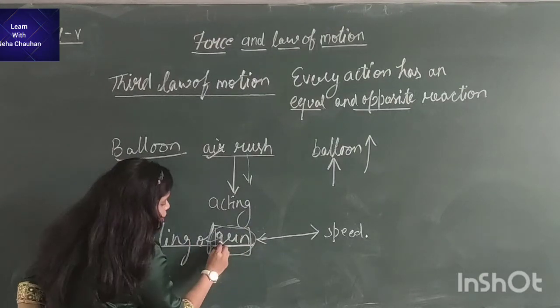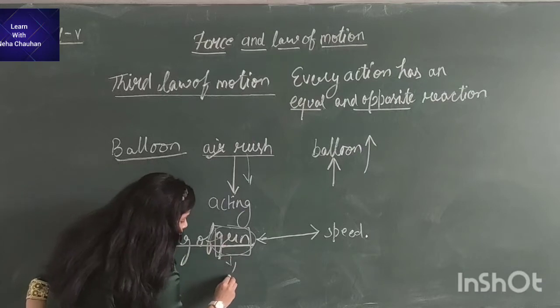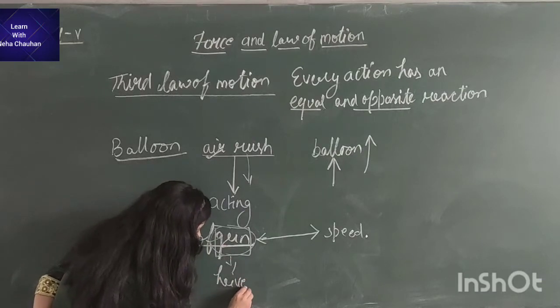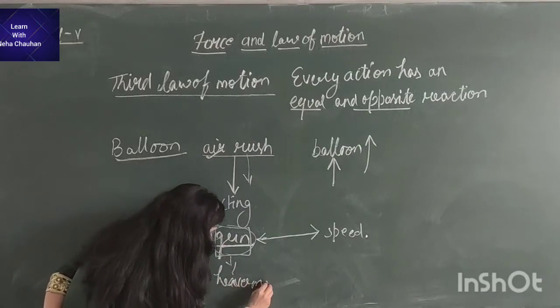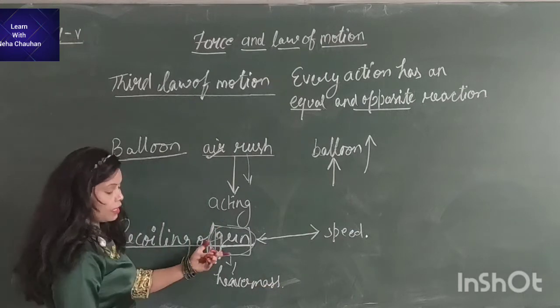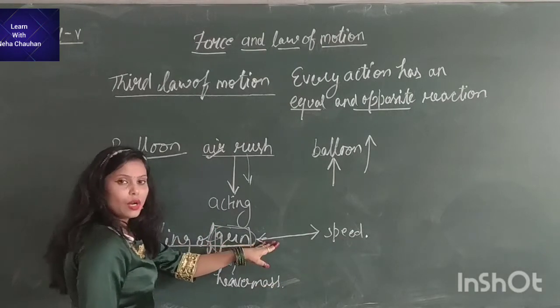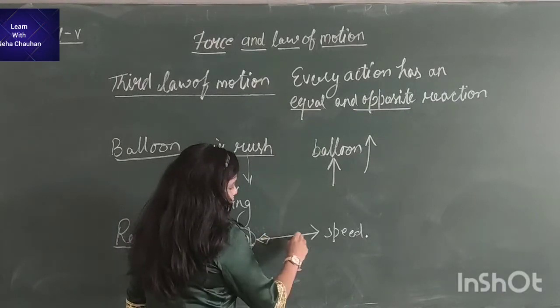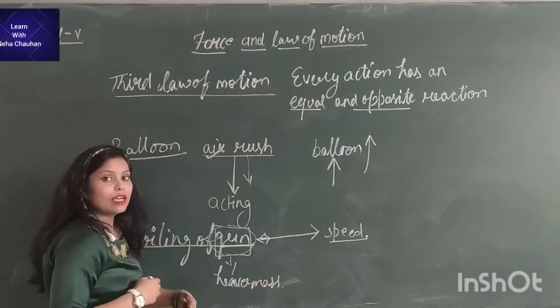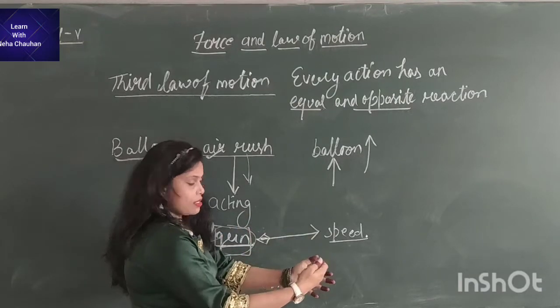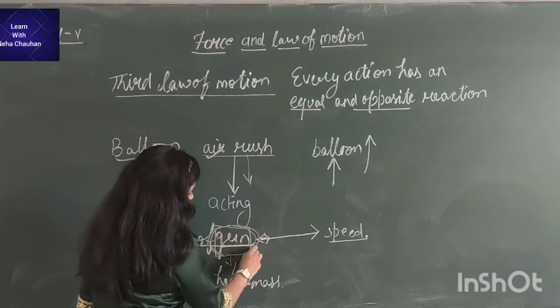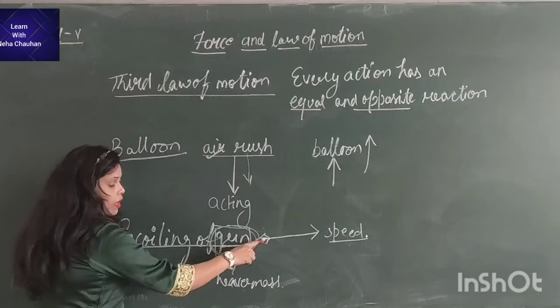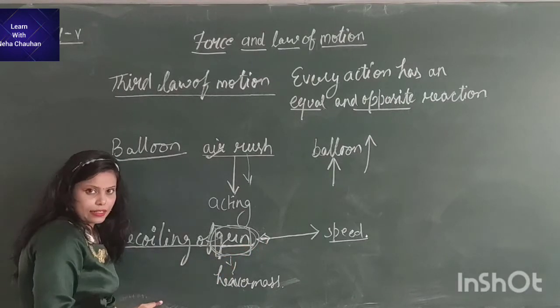Why? Because the gun has heavier mass. The gun is much heavier than the bullet. The bullet is very small and has less mass. That is why it acquires a great speed and covers more distance. But the gun, which is heavier than the bullet, acquires less acceleration.